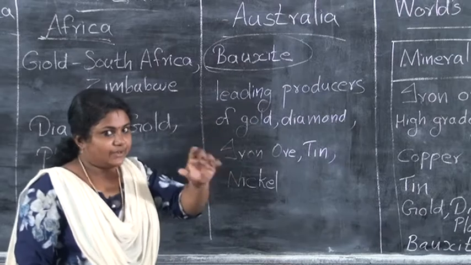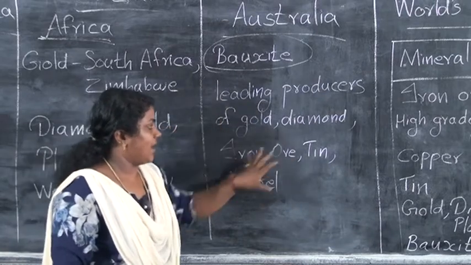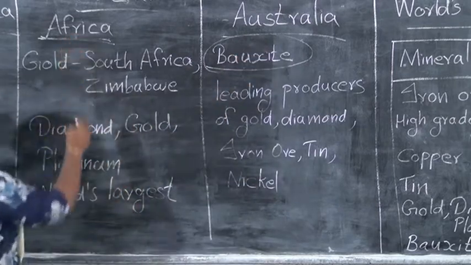And the next thing, don't be confused, leading producers of gold, diamond, iron ore are Australia. Here in Africa, world's